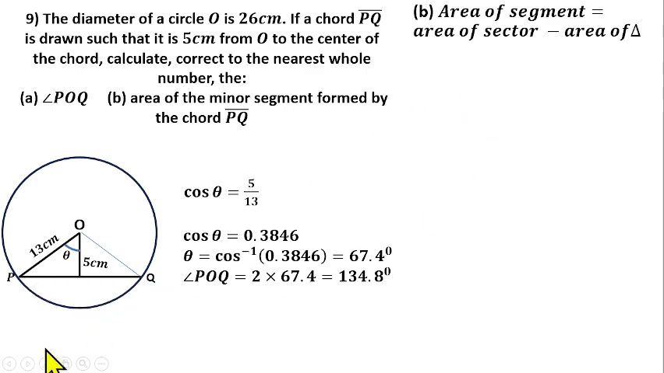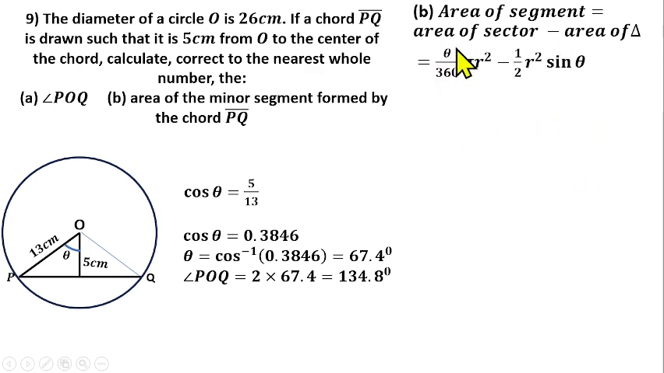So how can we find that? It's very simple as well. You know that the area of the segment will be the area of the sector. With the whole diagram here, this is a sector. If I remove this line here, you see that we have a sector. Then the area of that sector minus the area of the triangle will give us the area of the segment. So area of segment is equal to area of sector minus area of triangle.